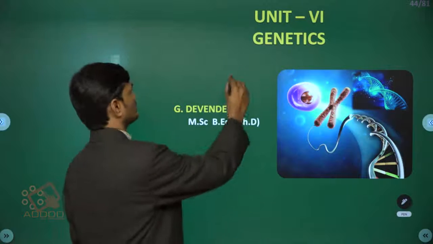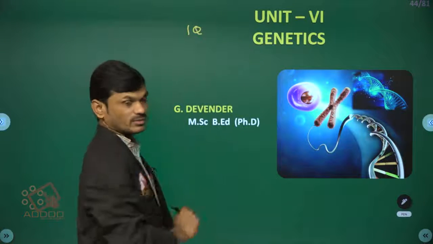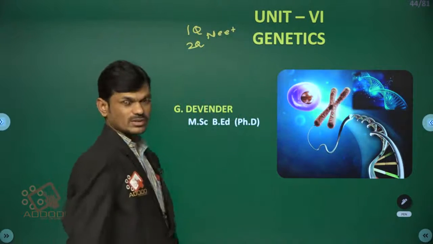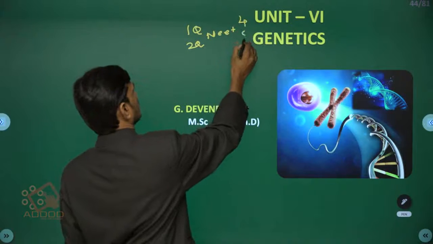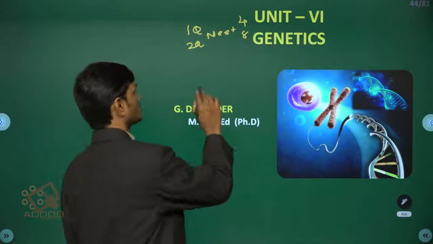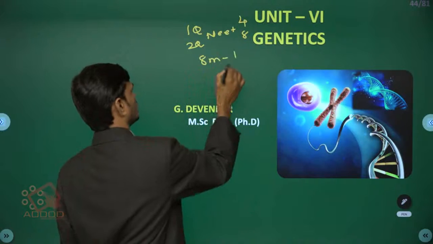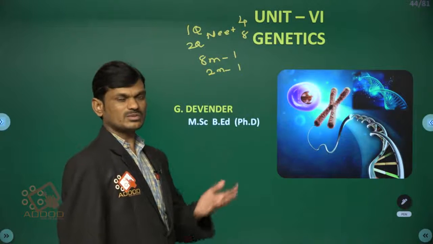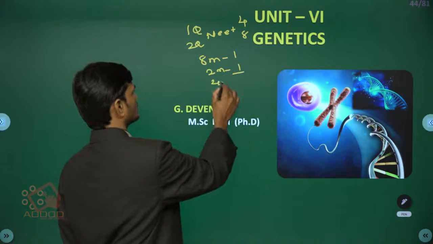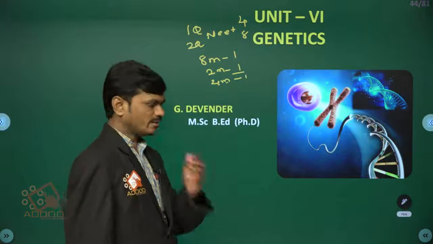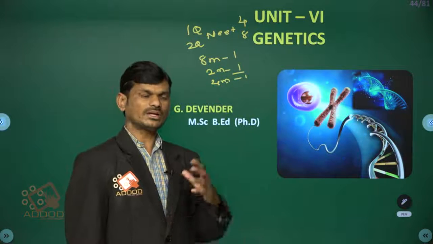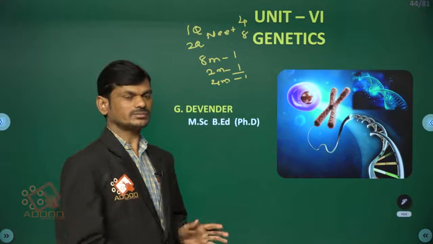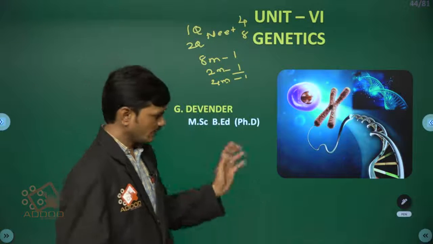This is a very important chapter for NEET and also for theory. In the NEET exam you will get one or two questions, that means 4 marks or 8 marks. For theory you will get one 8 marks question, or sometimes instead of an 8 marks question they will give a 2 marks question and a 4 marks question. So it is a very important topic for both NEET and theory. Okay, so now we will start.